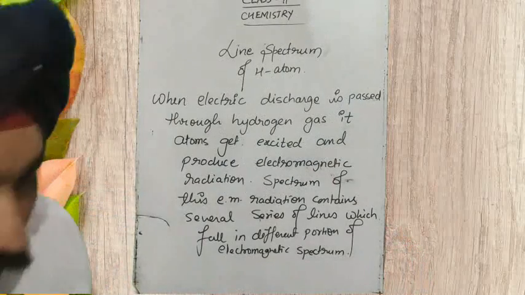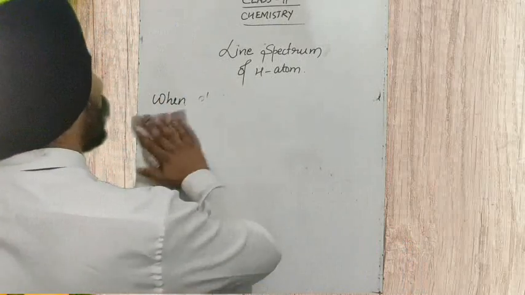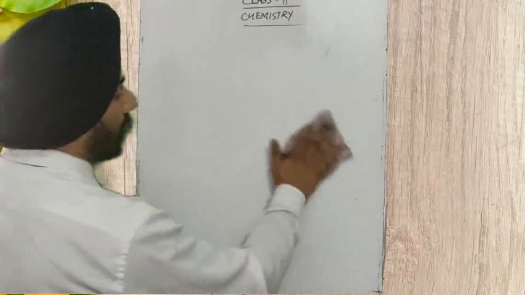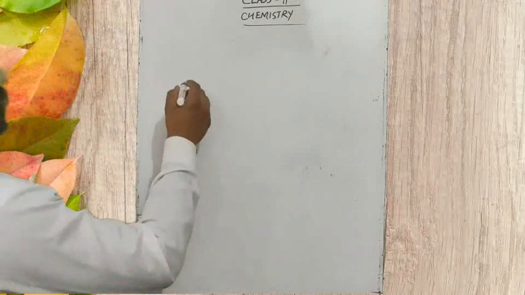First, let us know how many series are produced in the line emission spectrum of the hydrogen atom. There are a total of 5 series.